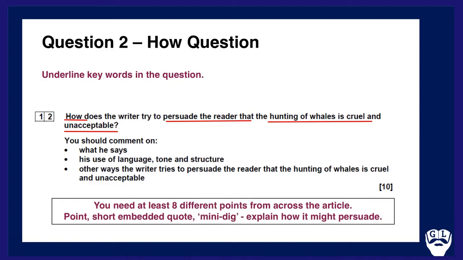Remember, for this one, you need at least 8 different points from across the article. My recommendation is to provide your point. So one way the writer tries to persuade the reader is, and then provide a quote, and then what I call a mini dig, a very short explanation on how it might persuade, would be really, really vital and really, really useful.